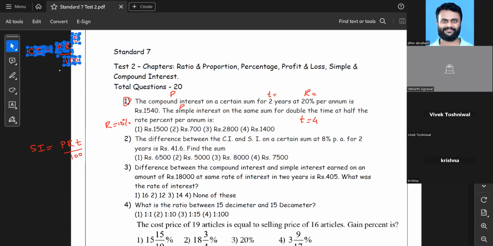Yep, so here it is. The compound interest value they have given as 1,514 is equal to P. We don't know what is P, but we know what is R. R is basically 20. I'm so sorry, just give me a minute.